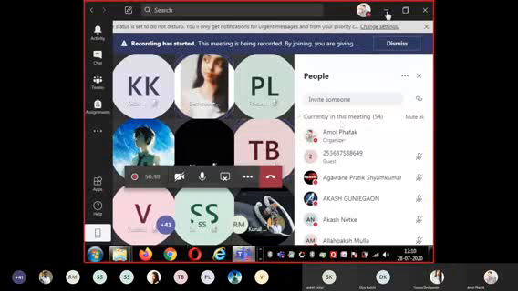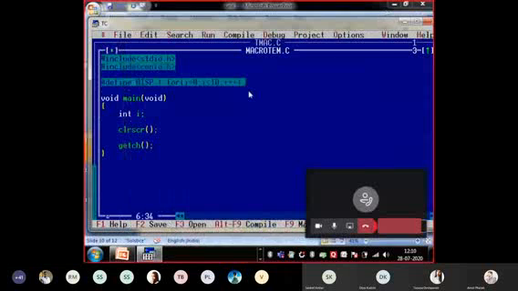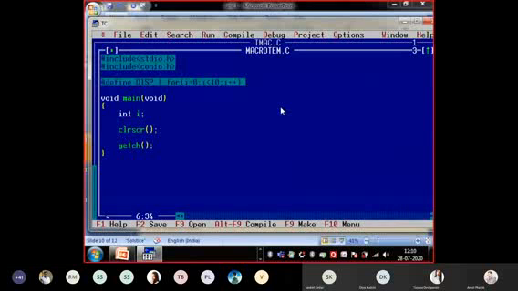I have written a for loop, and after this for loop I want to write a printf statement, but I want to write this printf statement on the new line. So what is the option to go to the new line? I should use backslash, not slash. I use backslash here.